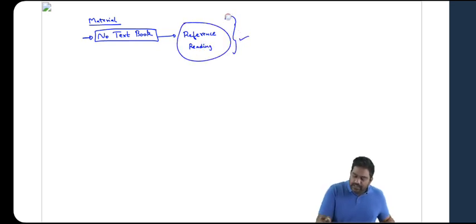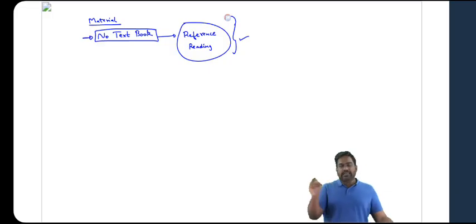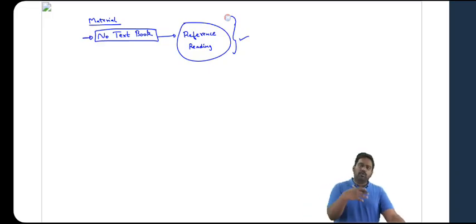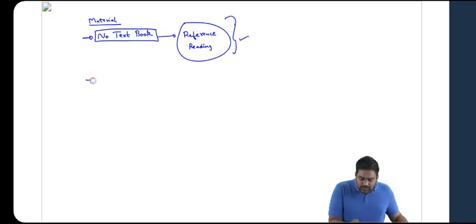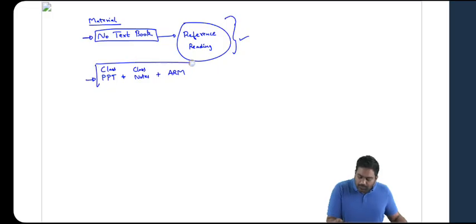Read it like a storybook. Read it like a novel once. Highlight some key points. Make a note of it. Close the book. But otherwise, you don't need a textbook. Even if you skip reading a standard book, it is still fine. So, what should be your reading material? The class PPT, the class notes that you are going to make, and the additional reading material that we are going to provide.